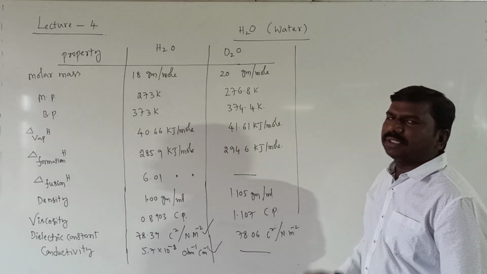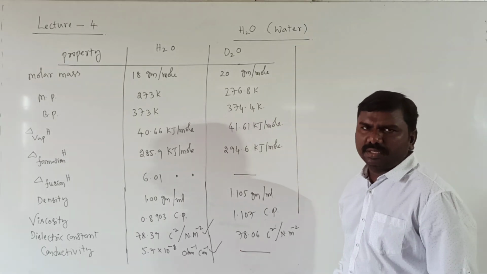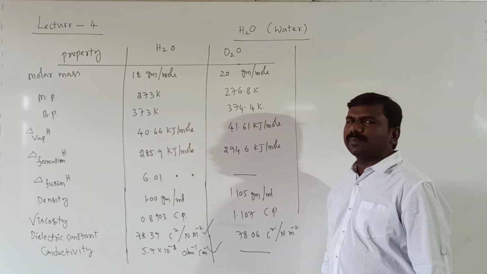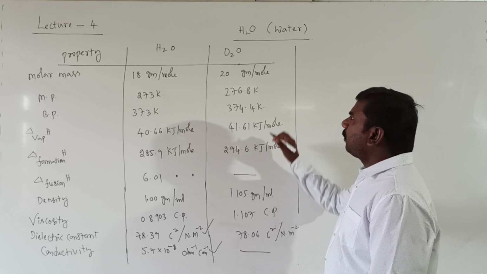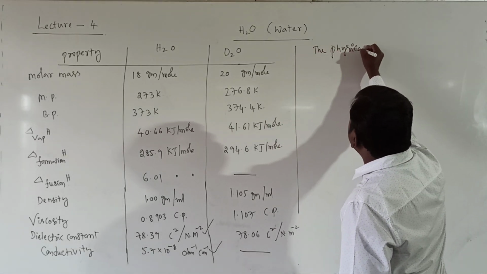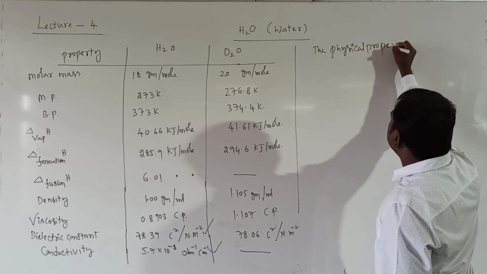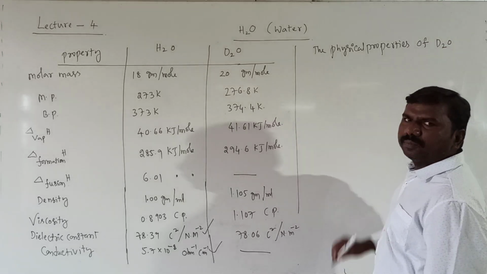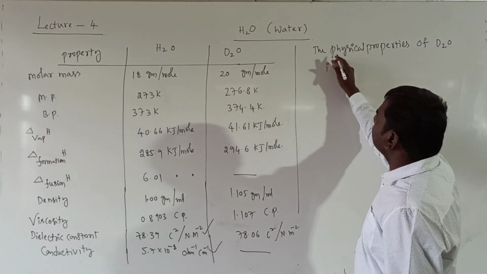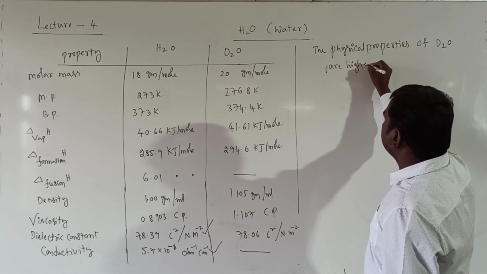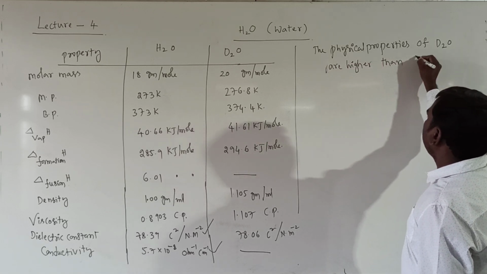Now the conclusion is, no need to learn all this by heart. To give the conclusion, I have mentioned all these properties on the board. So the physical properties of D2O are higher than H2O.